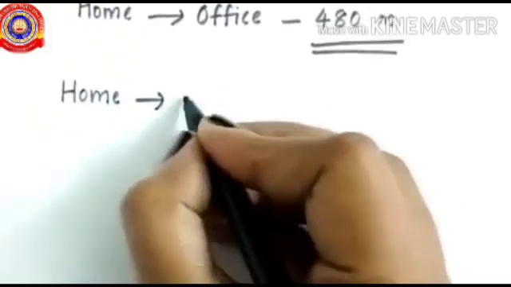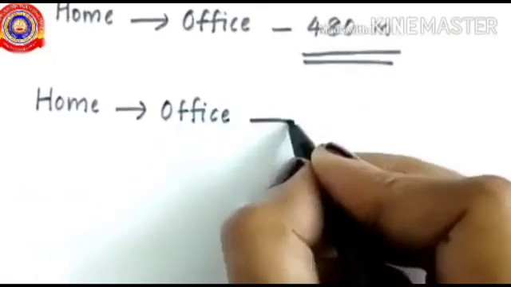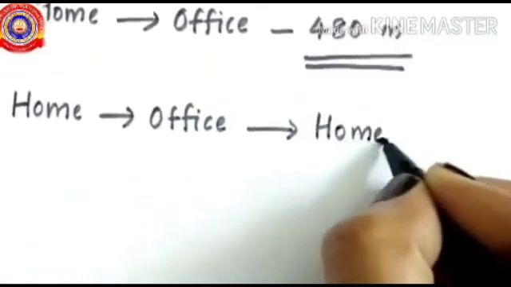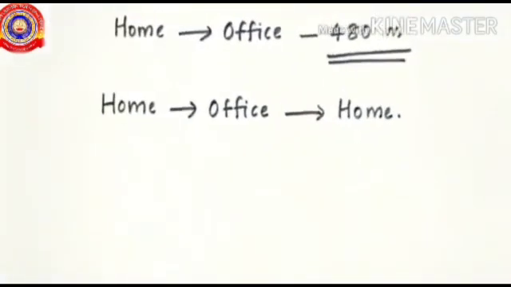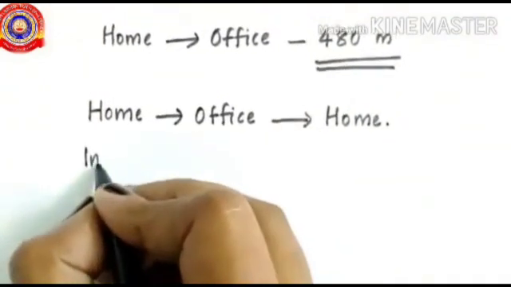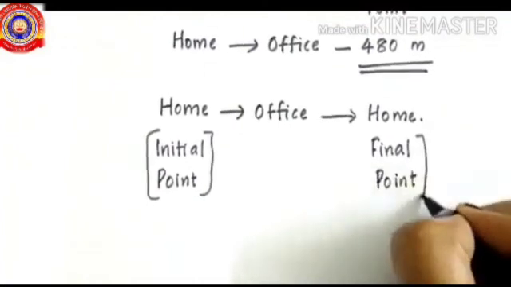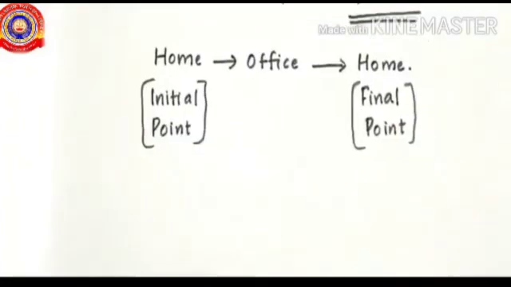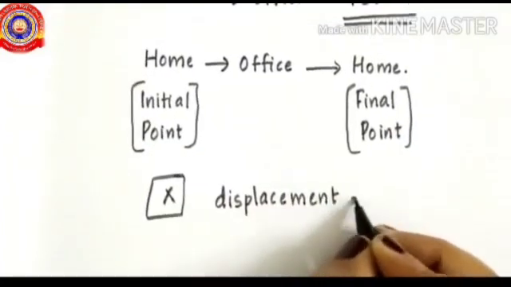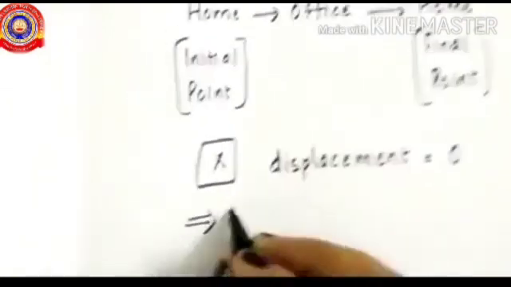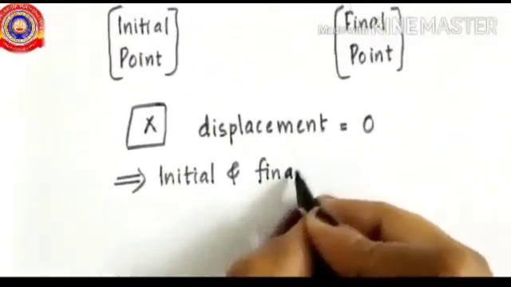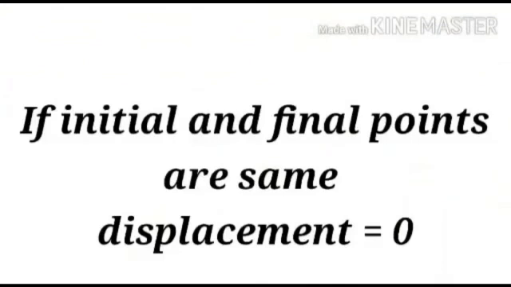Now we are going to find out the total displacement. That is home to office and then from office to home. Look here. Our initial point and final point are the same. That is, where he started his journey, there he reached. So displacement equals 0. Thus we can say, if initial and final points are the same, then displacement equals 0.